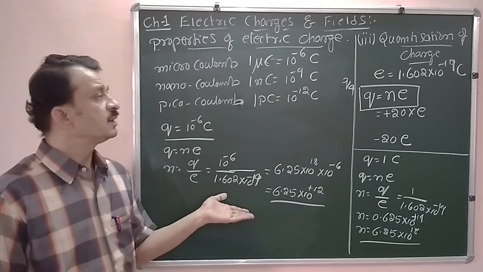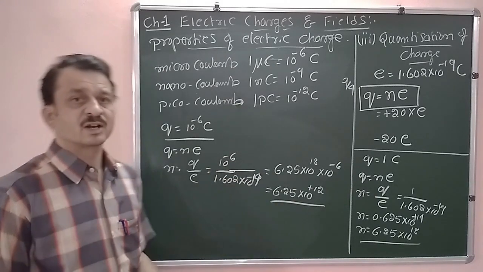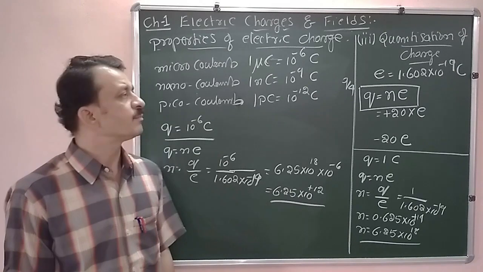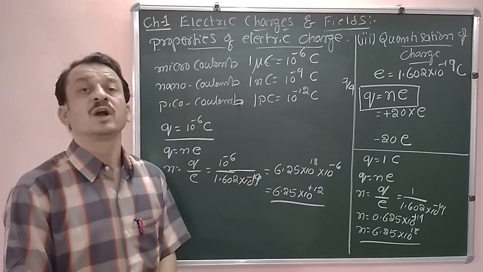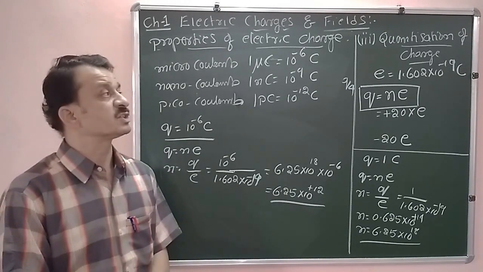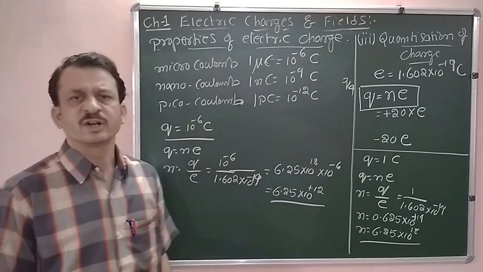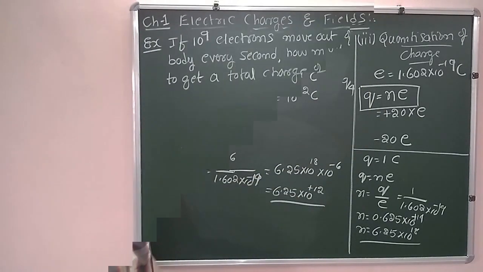Like this, we are going to calculate how many electrons make a charge of a given quantity. Now this is quantization of charges, and C is the SI unit of electric charge that we will study later on.